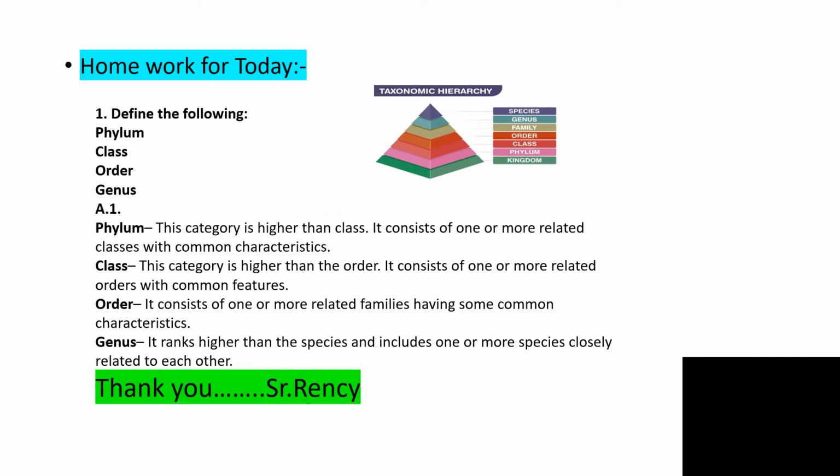So here is the homework for you today. Define the following: phylum, class, order, and genus. What is phylum, what is class, what is order, and what is genus? Phylum: this category is higher than class. It consists of one or more related classes with common characteristics. Class: this category is higher than order. It consists of one or more related orders with common features. Order: it consists of one or more related families having some common characteristics. Genus: it ranks higher than species and includes one or more closely related species.